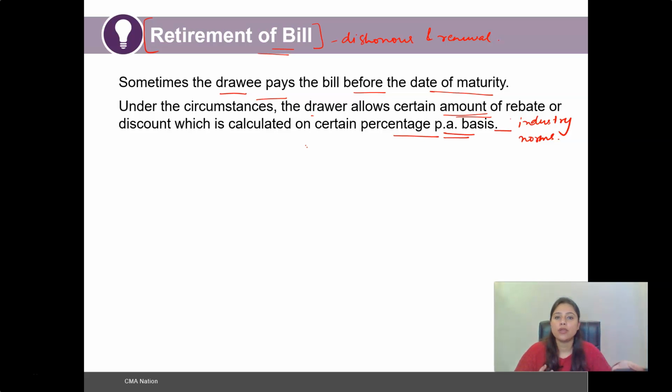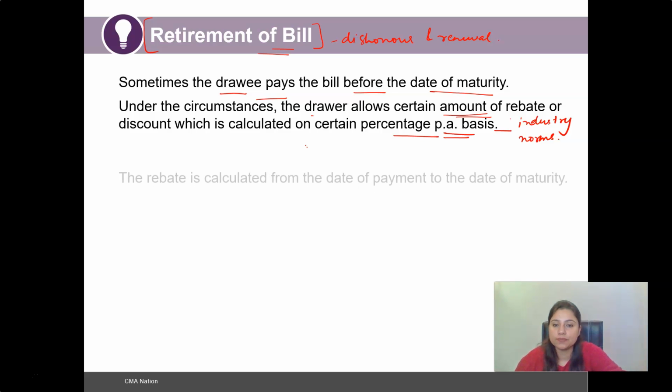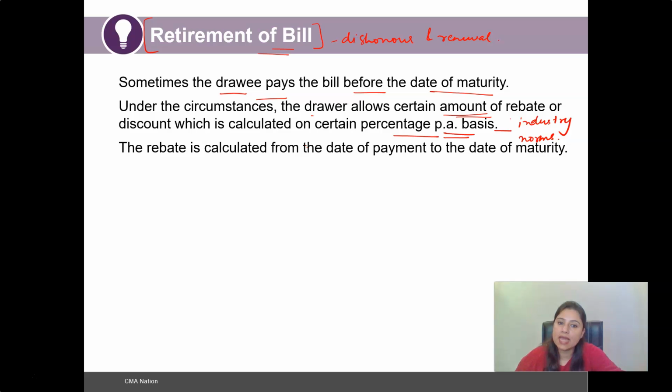It could be as per the industry norms. So for instance, I'll give you a 10% discount, or a 10% rebate, or 15% rebate, whatever is followed ideally by everyone in the industry. That percentage of rebate shall be allowed by the drawer to the drawee in case the bill is paid before maturity. And such rebate is calculated from the date of payment to the date of maturity.